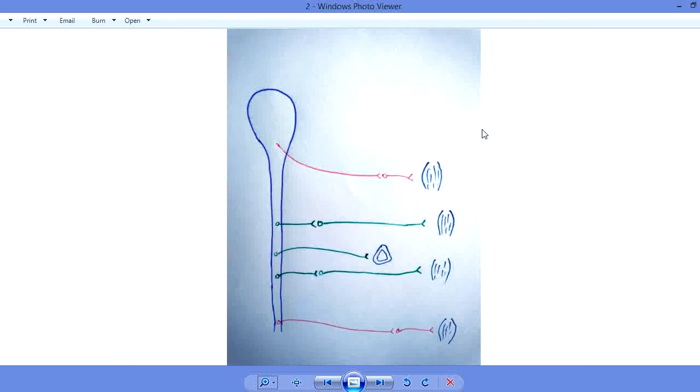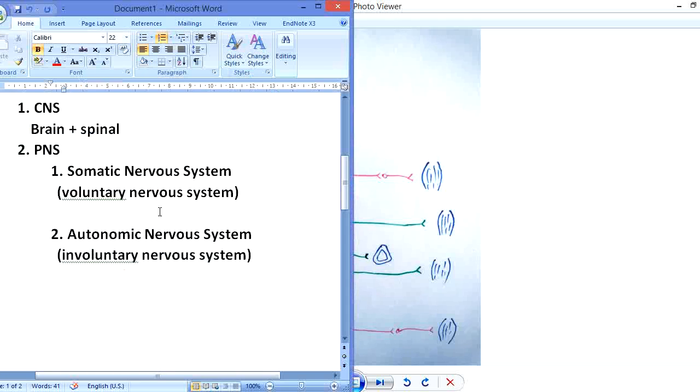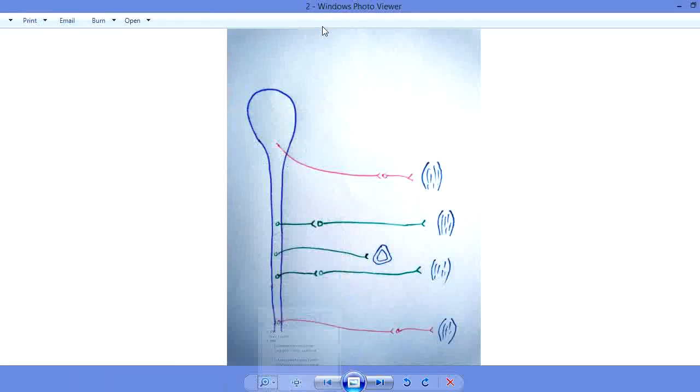Okay, now the autonomic nervous system. This diagram represents the autonomic nervous system, which is represented by the red and green lines. The autonomic nervous system is involuntary and controls all the smooth muscles of the body.